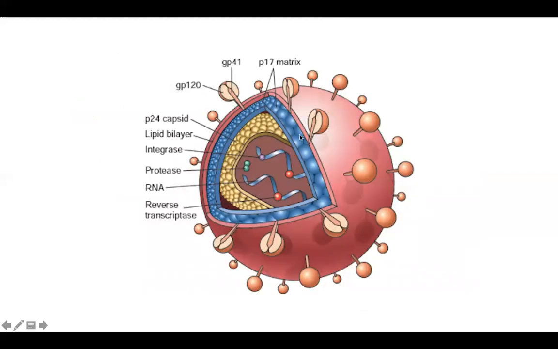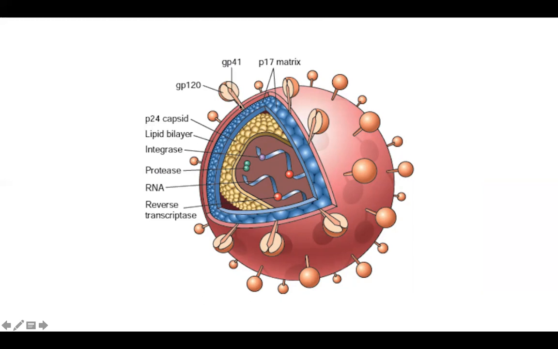This is a three-dimensional conformation. So that was a 2D representation. In 3D, it will look like this. So these are all your glycoproteins coming out. And then if you cut open one section, you can see the matrix and the capsid. This is the matrix, the blue, the P17. This is the capsid. Yellow is the capsid or the P24. These are the glycoprotein spikes.